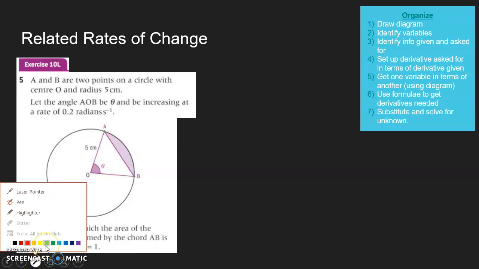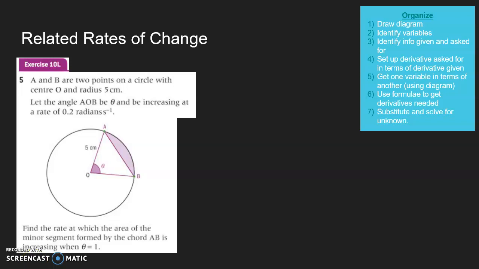Okay, we are dealing with the area of the minor segment. So clearly this shaded area is what we're dealing with. We're trying to find the rate at which this area is increasing when theta, the angle, equals 1. It's 1 radian. We are dealing in radians. So let me just change this real quick.